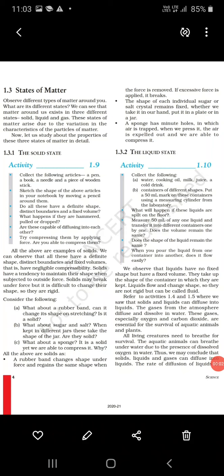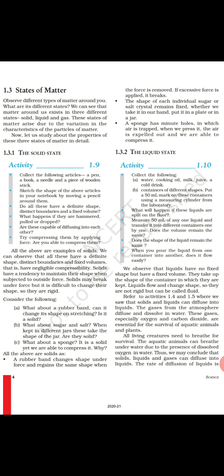Good morning, dear students. This is chemistry period, and this is our chapter number one, matter in our surroundings. Today we have to learn about the topic which is the states of matter. This topic you already learned in previous classes. So how many states of matter are there? There are three states of matter, which are solid, liquid, and gases.